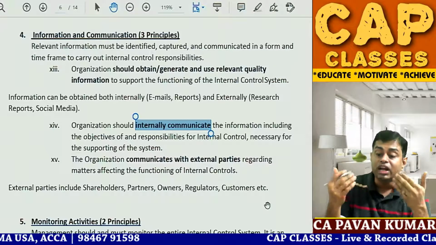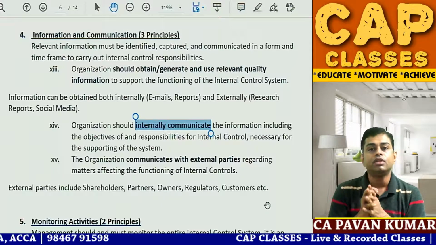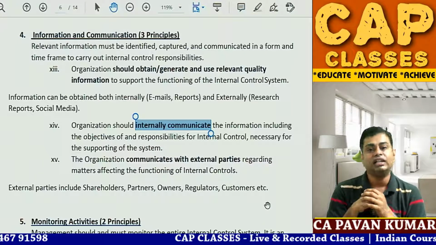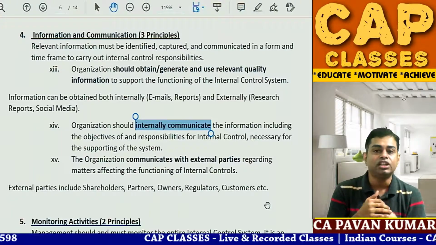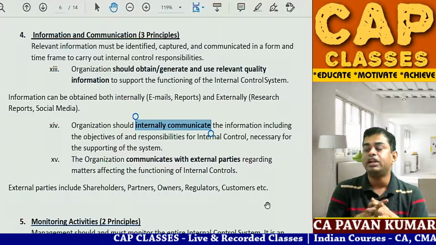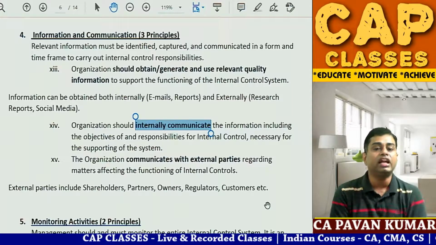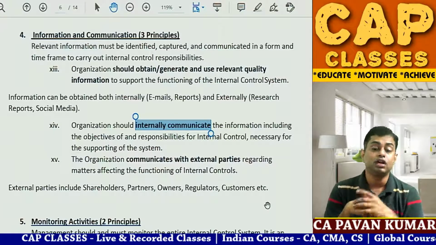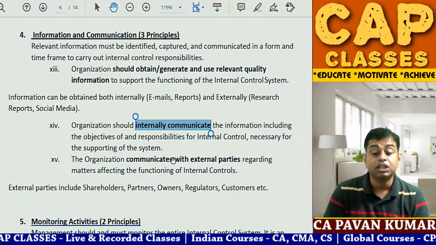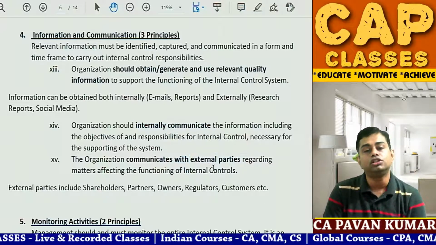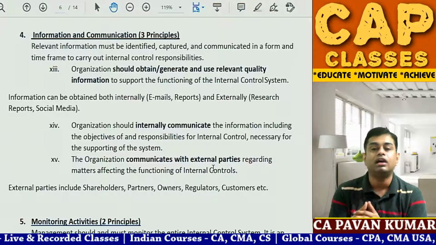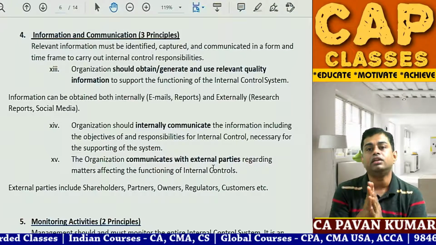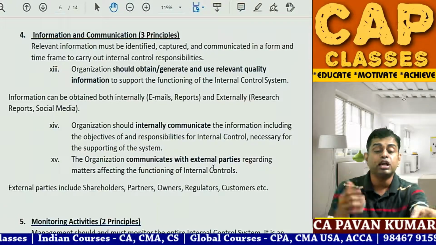So you should communicate it to all the staff. You have taken some decision, you have a policy, a plan, an instruction. You should communicate that to all your employees. Otherwise, how will they know? They have to implement this policy. If State Bank of India head office sets the process of clearing a check, the employee sitting in a branch should also know. Then the next one is that the organization communicates with external parties also: dear shareholder, dear banker, dear government, we have these regulations and policies and internal controls like this.